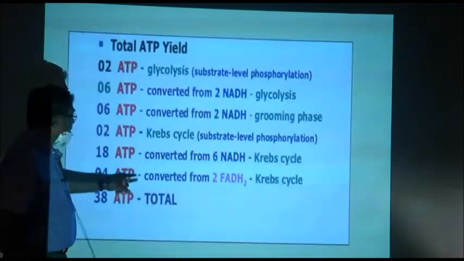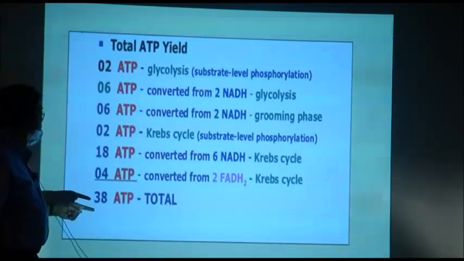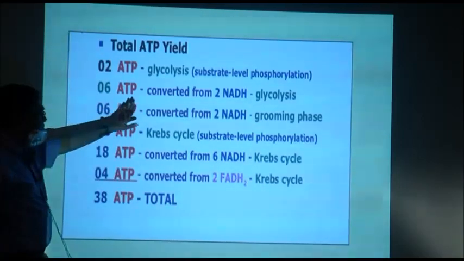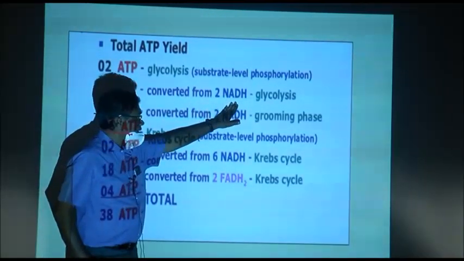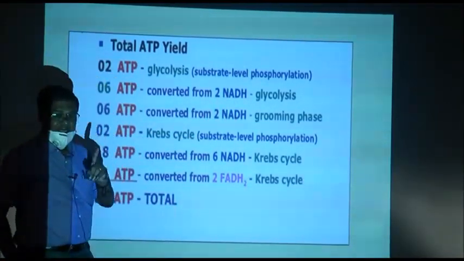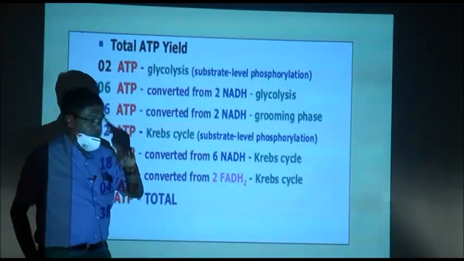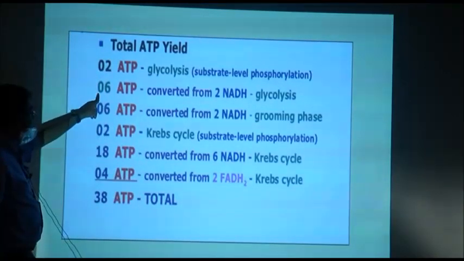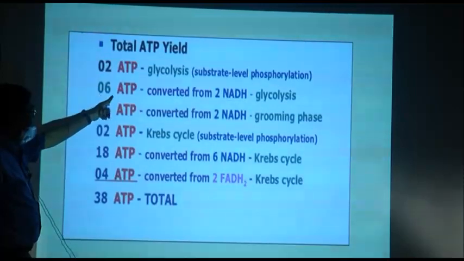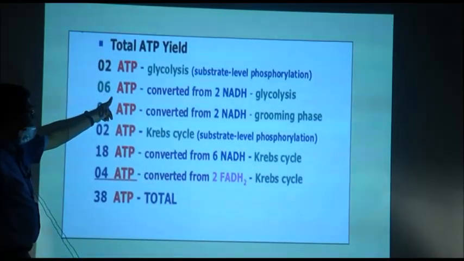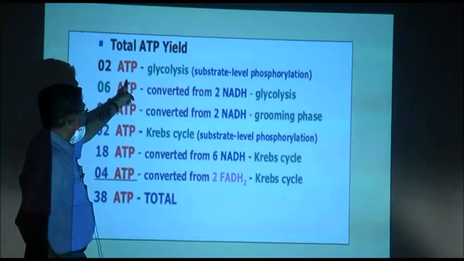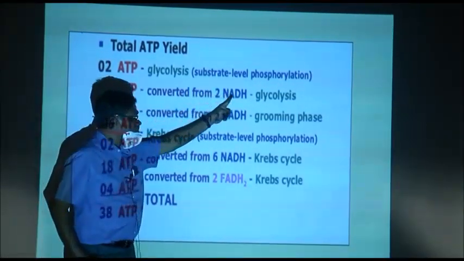Next. Now, you know that in glycolysis there are 2 NAD used and 2 NADH formed. 1 NADH is 3 ATP, so 2 NADH is 6 ATP. So, in glycolysis 6 ATP are formed from NAD. Now, 2 ATP from substrate level phosphorylation.